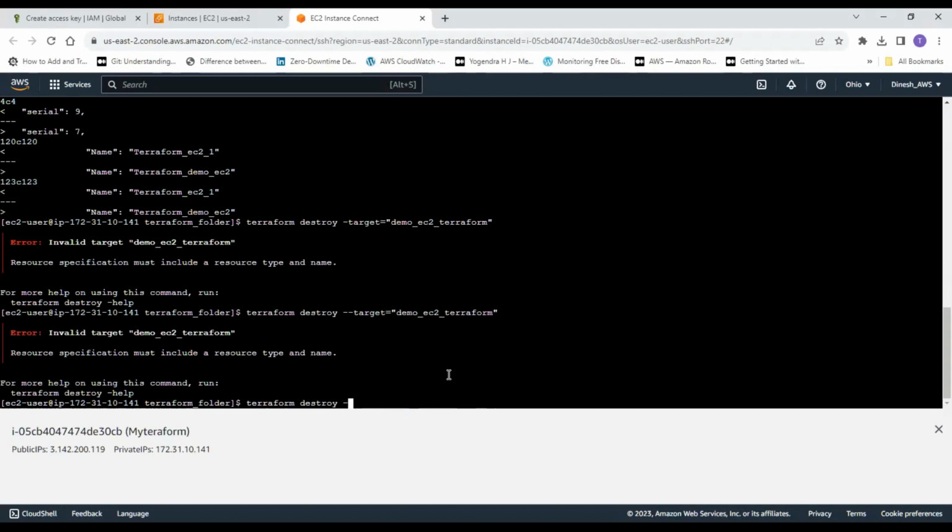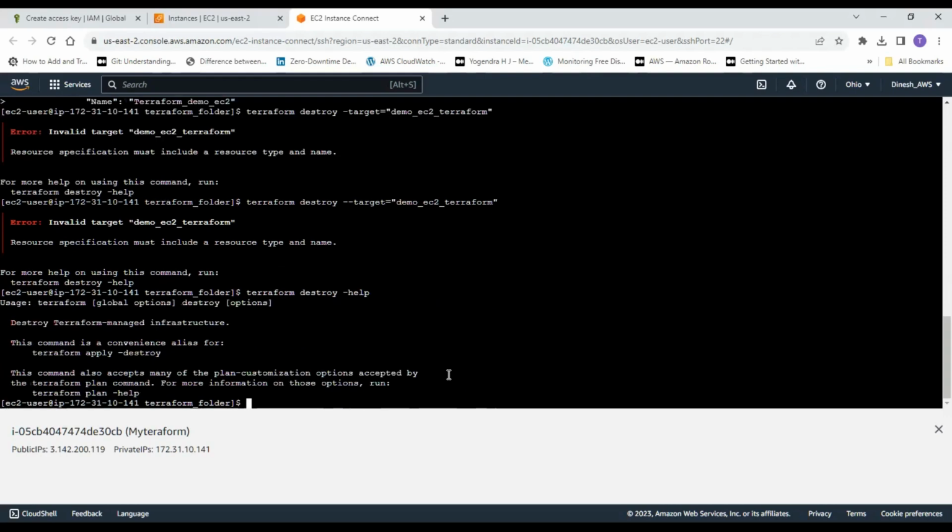Let me put some and see what it is. But if you want to destroy, you can just type terraform destroy. But if you want to destroy a specific resource, that's where you use target. Okay. Target equals resource.name.